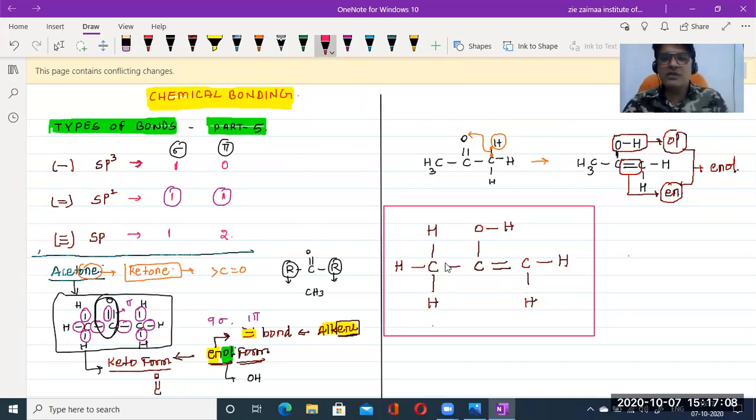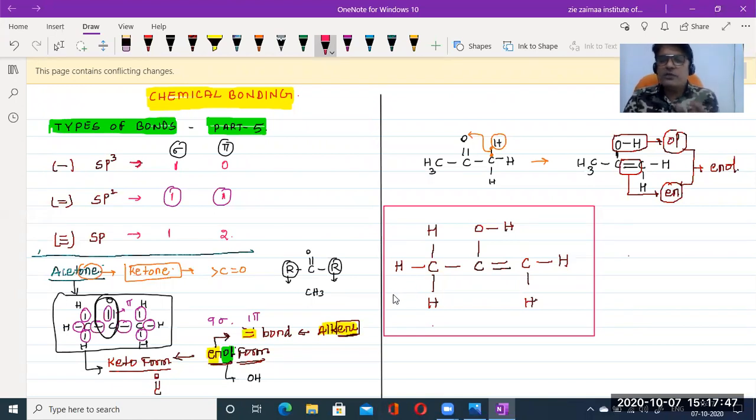I think you understood. See CH3, C(OH) double bond CH2, the same structure. For your easy conversion, I just wrote it like this. Now, let's come back. So here, what is that?